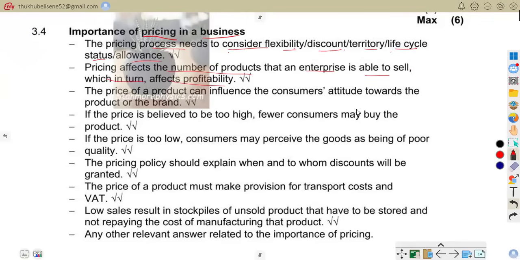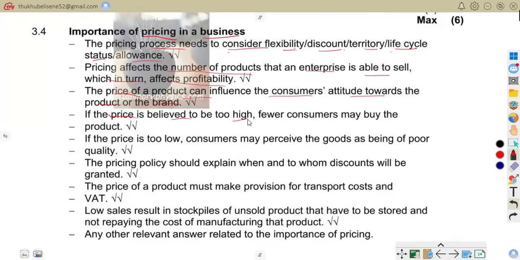So that is that. Also, it says the price of a product can influence customers' attitude towards the product or the brand. So it influences customer attitude. Customers judge products by price. So expensive perfume is seen as high quality, and very cheap products are viewed as poor quality. That's what we are saying.